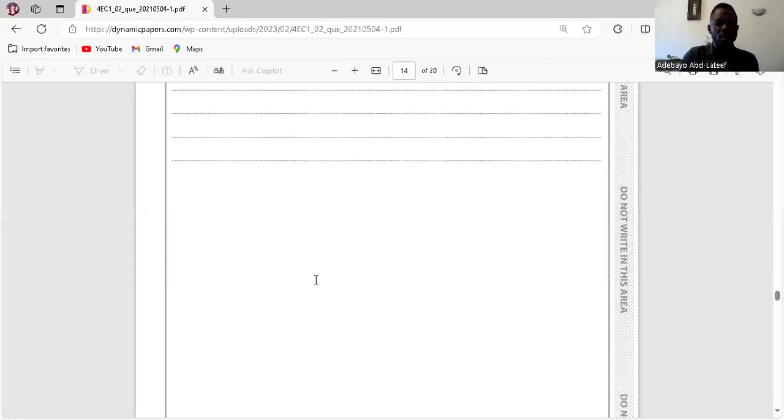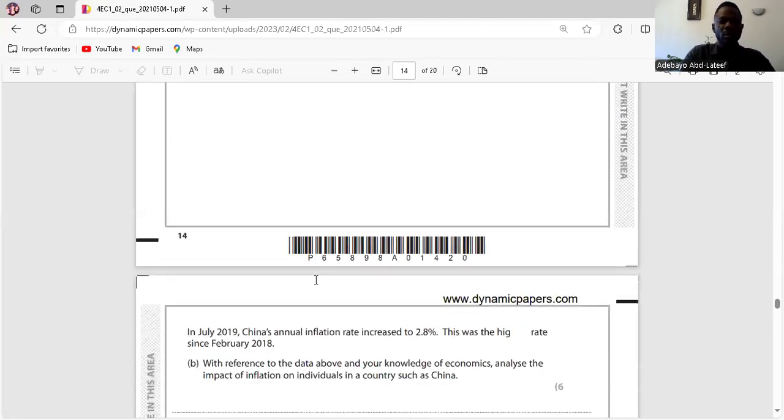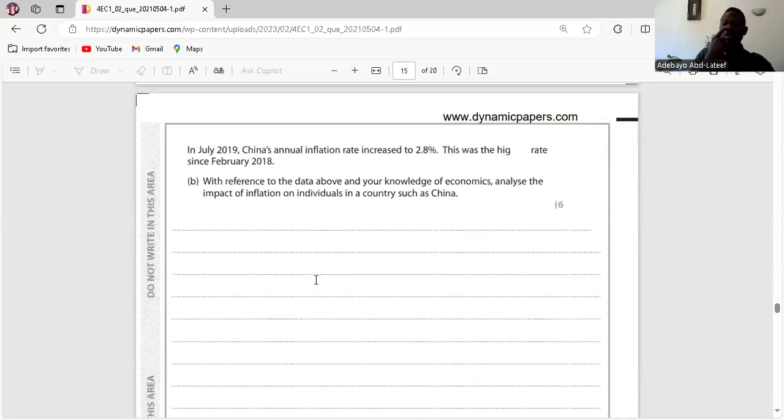This question is about inflation. It said, with reference to the data above and your knowledge of economics, analyze the impact of inflation on individuals in a country such as China. So first, what is inflation? Inflation is a persistent rise in the price of goods and services in an economy over a given period of time. According to the data above, there's a rise in inflation rate to 2.8%. That's a high inflation rate.